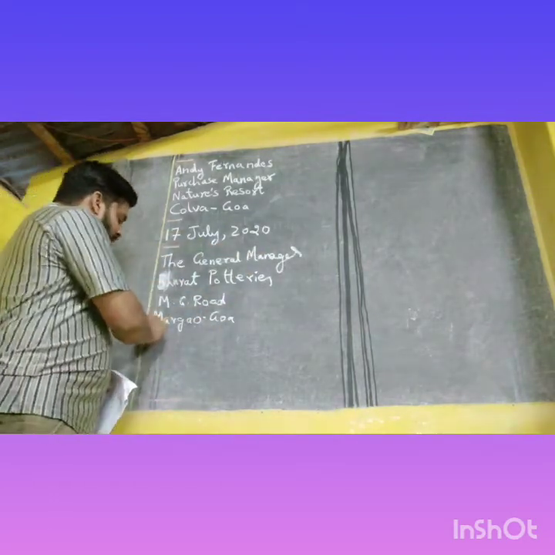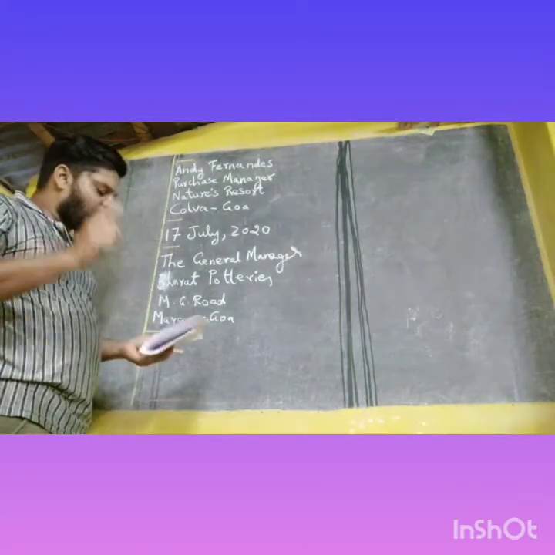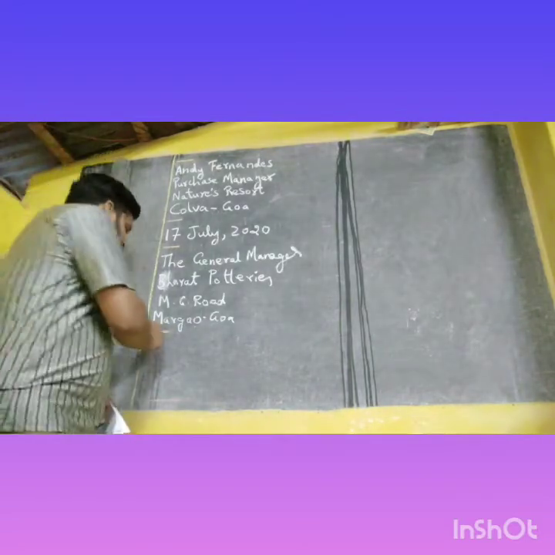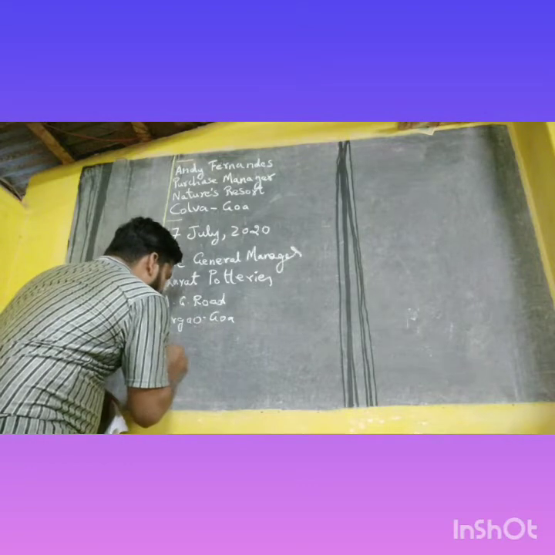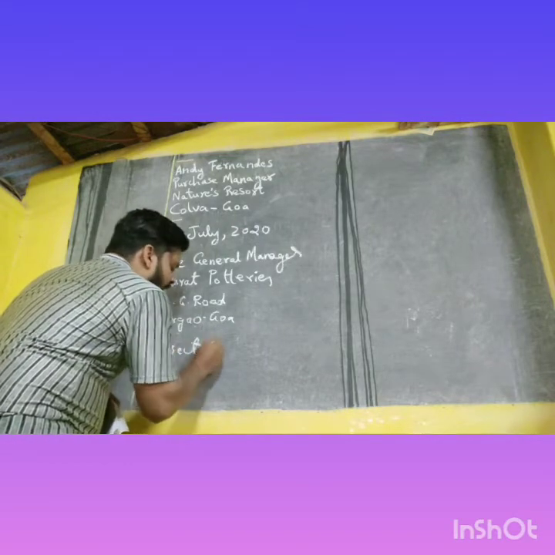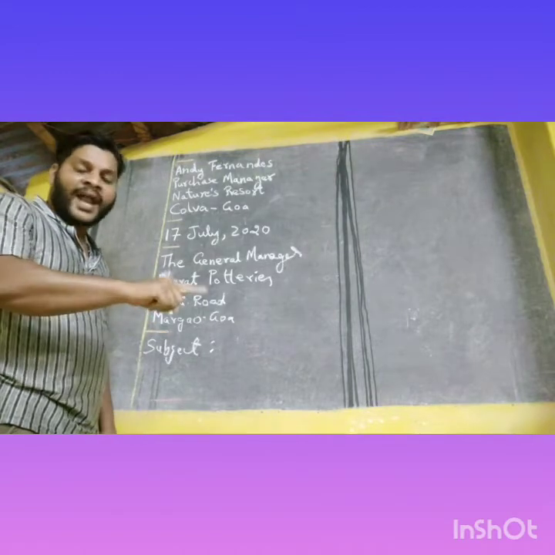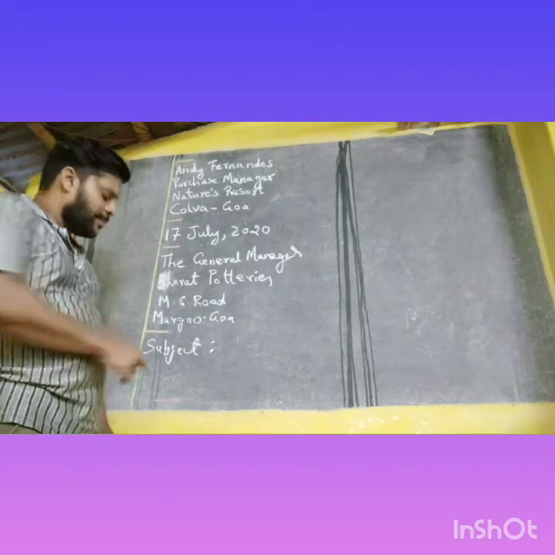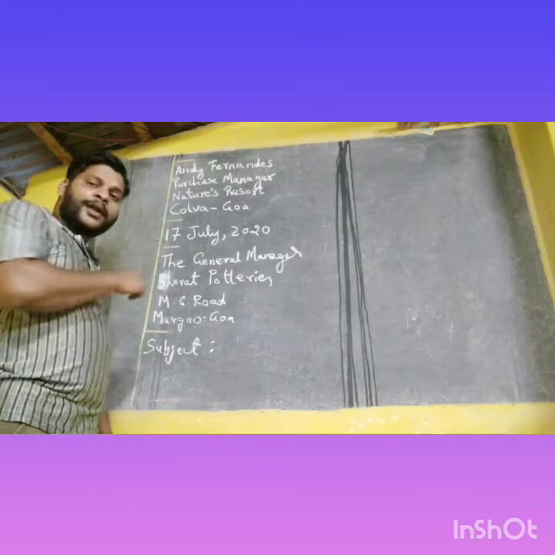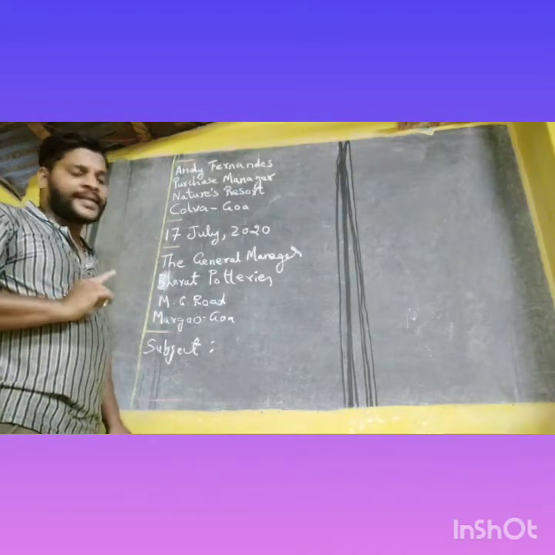Then again leave one line space and then you have to write the subject. Now when you are writing subject, it has to be written fully, the spelling fully spelled. Subject has to be fully spelled out. See, can you see the subject here? It has to be fully spelled out.